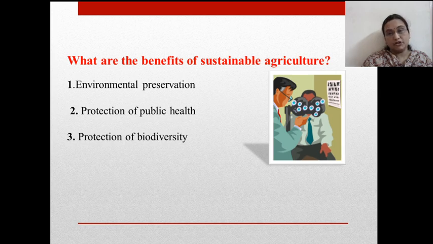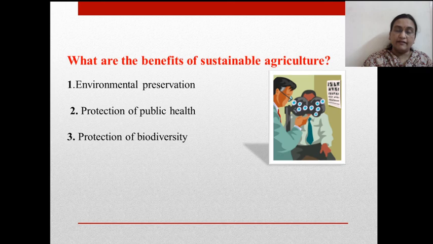What are the benefits of sustainable agriculture? Three important benefits we can explain. First is environmental preservation, second, protection of public health, and third is protection of biodiversity. In case of environmental preservation, we should try to preserve soil quality, water quality, air quality also, because while using different types of fertilizers and pesticides, we are polluting our land also. So that's why environmental preservation is necessary.